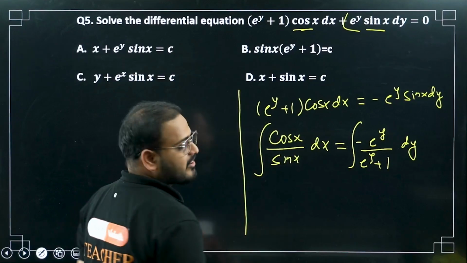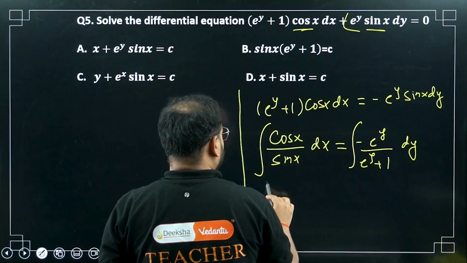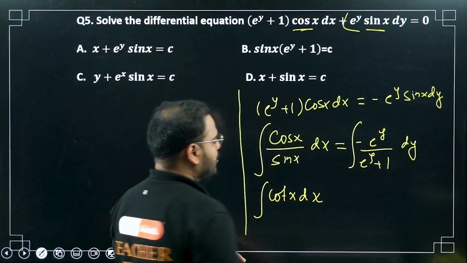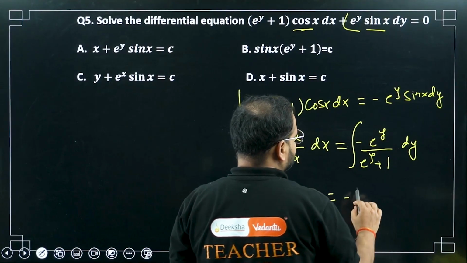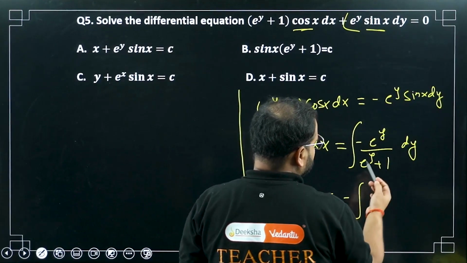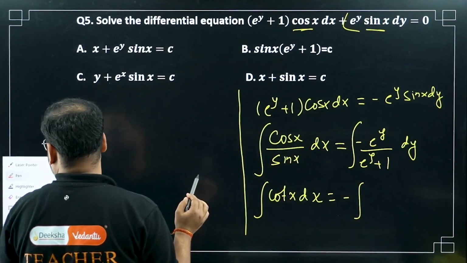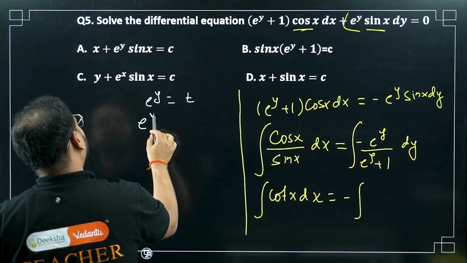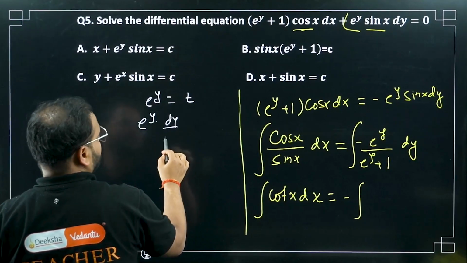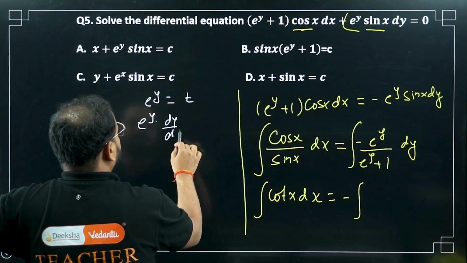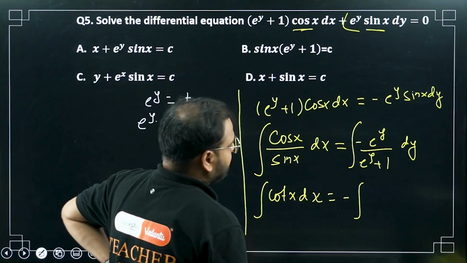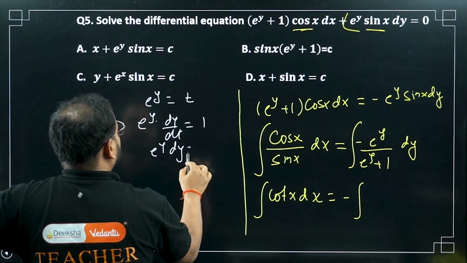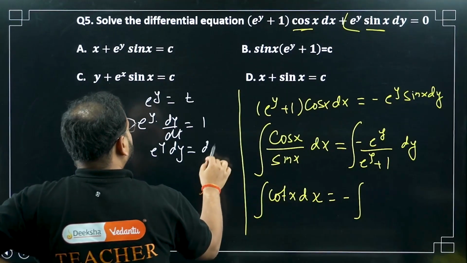Before doing the integration I can make some changes. On this side, integral of cot x dx, since cos by sin is cot x. On this side I can take minus common. Now for this I will use a substitution. Please check. I'm going to use e^y = t. Differentiating, e^y dy by dt equals 1, so e^y dy equals simply dt.